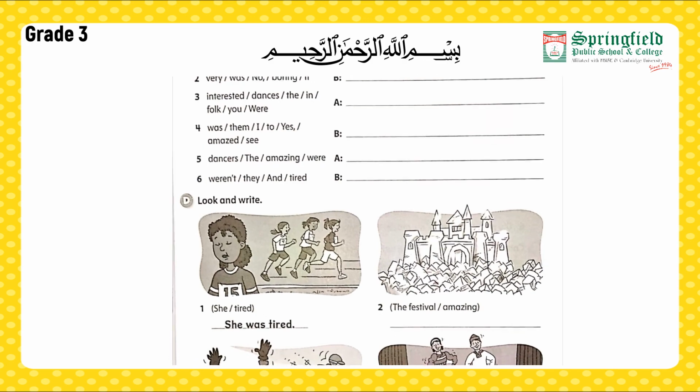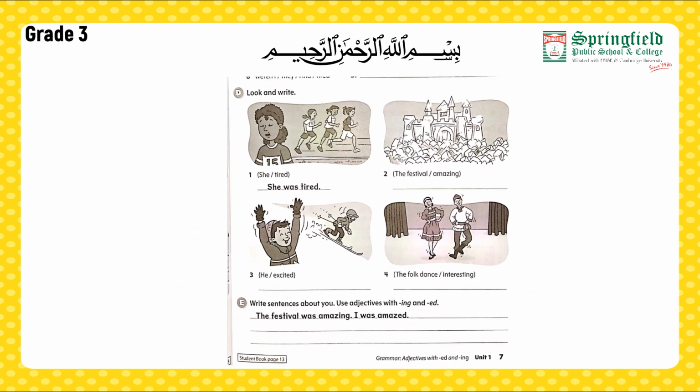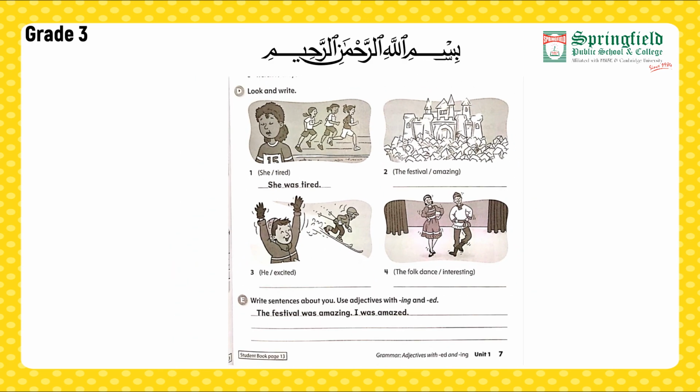Look and write. Here we have got also the pictures and then you have to make a sentence from these pictures. As you can see, she tired. It is indicating her feeling that she was tired. For the next picture, picture number 2. The festival amazing. The festival was amazing.